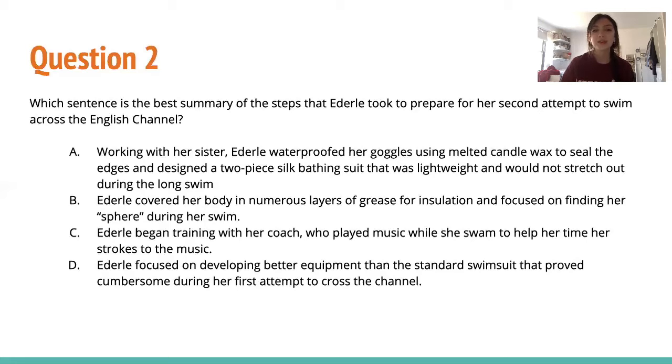Choice C, Ederle began training with her coach, who played music while she swam to help her time her strokes to the music. Nowhere in the passage does this say this, so we can get rid of this immediately. Choice D, Ederle focused on developing better equipment than the standard swimsuit that proved cumbersome during her first attempt to cross the channel. Although this is true, the question is asking us for the best summary of the steps she took. So this isn't really the steps she took, it's more her general effort and what she was trying to do. But choice A lays out the steps that she took. So choice A is the correct answer.